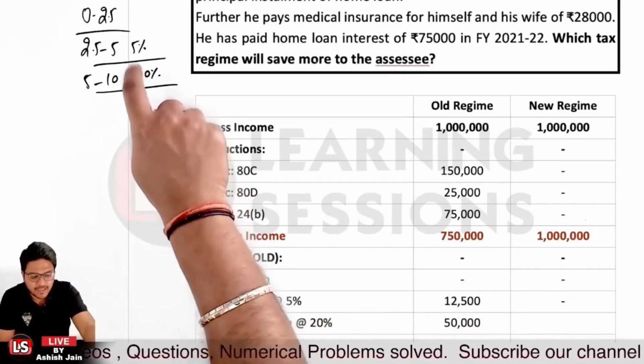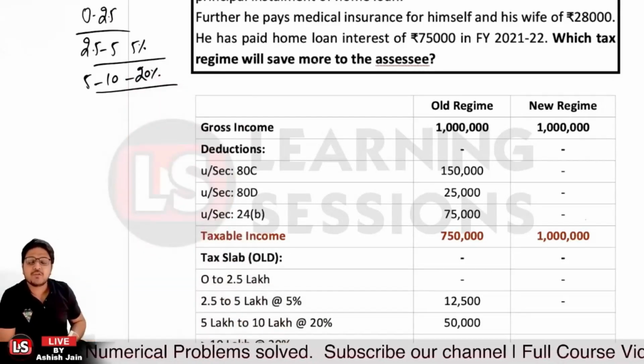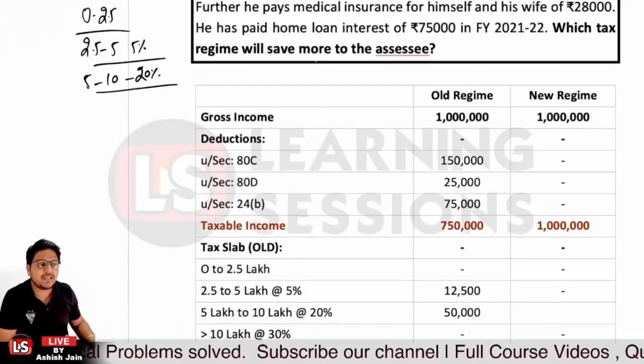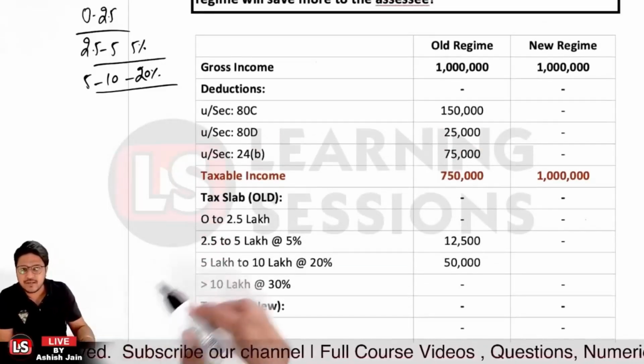And also for the other 2 lakh 50,000, that is from 5 lakh to 10 lakh, 20%, not 10% over there. I basically wrote it wrong. The 20% tax slab is applicable. So it is actually 50,000 over there. So the total tax liability is 62,500.